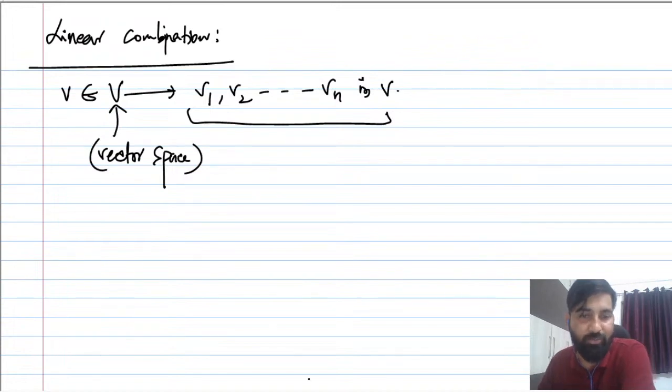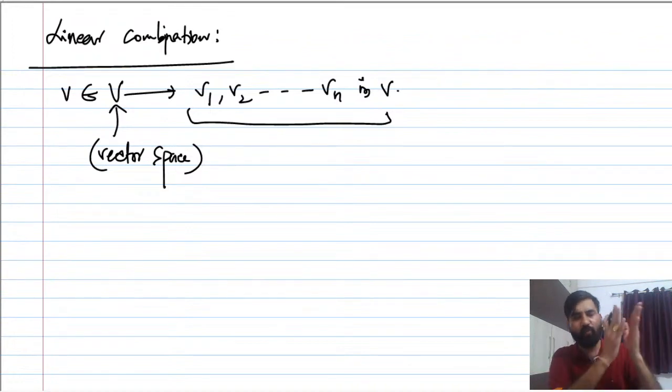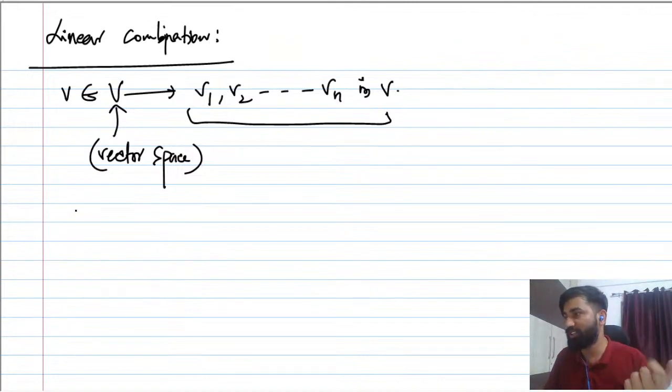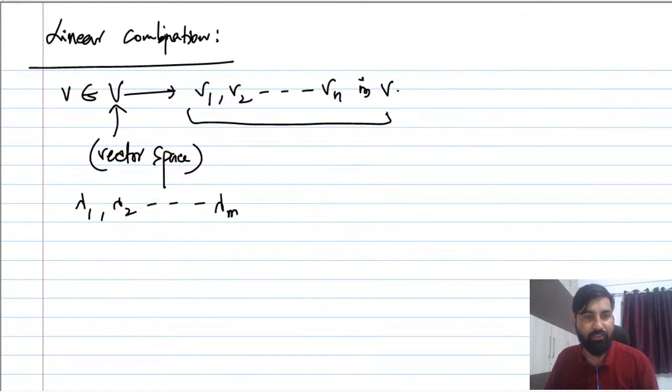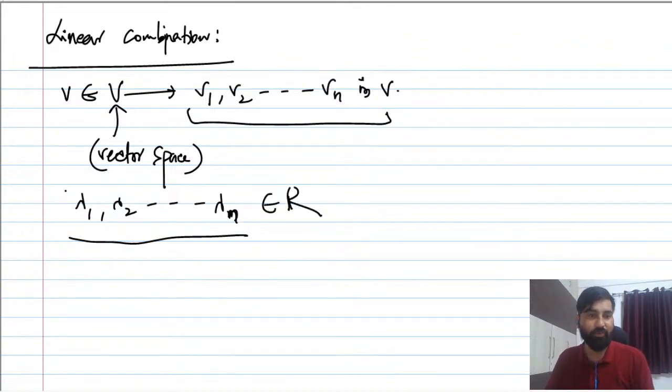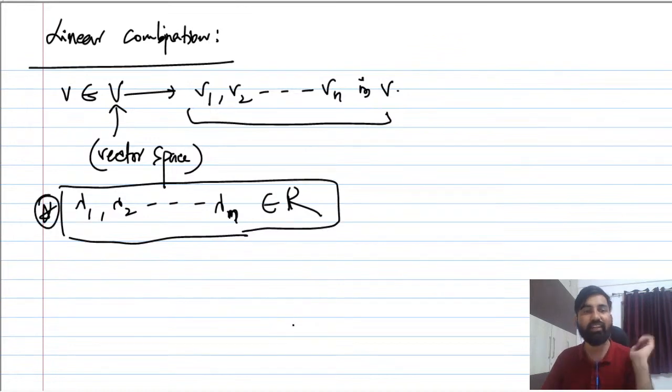I will discuss what is the meaning of vector space later, but right now just understand one vector is given that belongs to the vector space, and there are other vectors as well, n number of vectors. Some scalar constants are also there: lambda1, lambda2, and so on, lambda n. These scalars are real numbers.